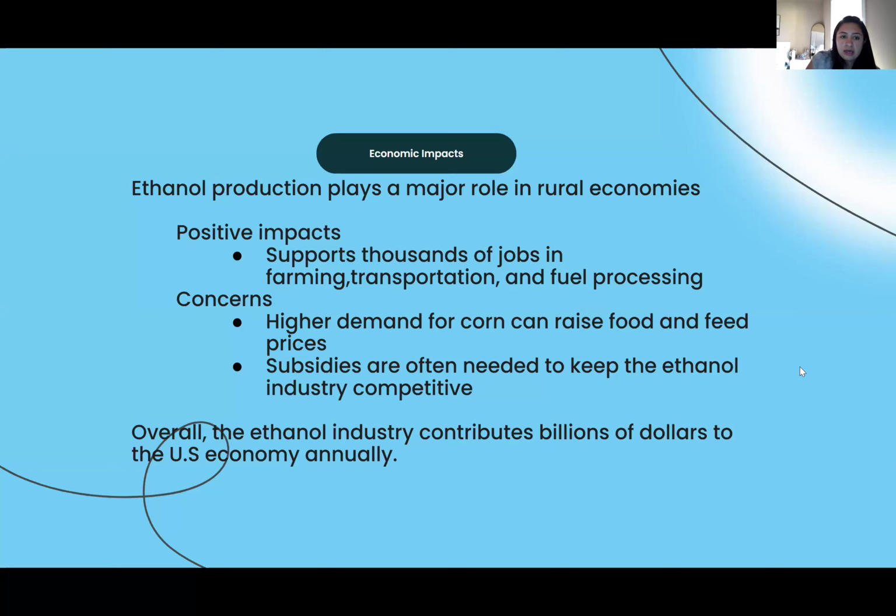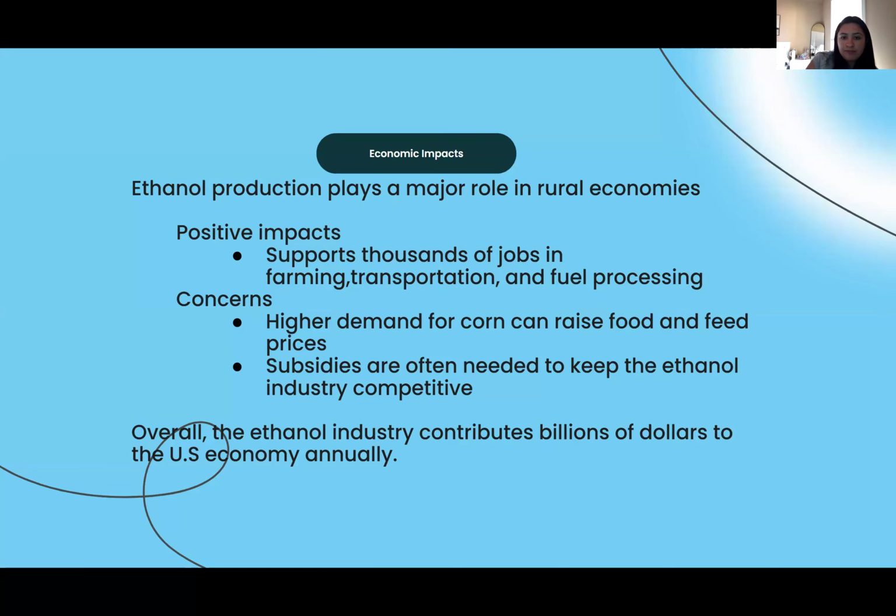Economic impacts. Ethanol production plays a major role in rural economies. One of the positive impacts is it supports thousands of jobs in farming, transportation, and fuel processing. One concern is higher demand for corn can raise food and feed prices, and subsidies are often needed to keep the ethanol industry competitive. Overall, the ethanol industry contributes billions of dollars to the U.S. economy annually.